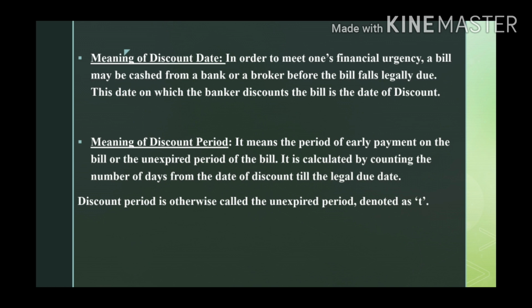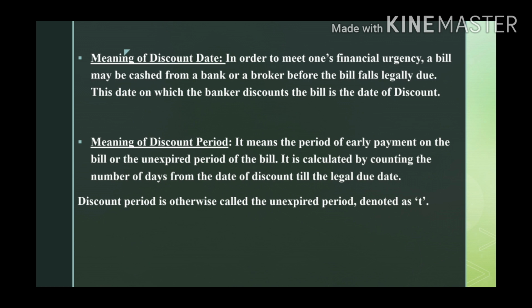In those cases the bill will be discounted. They will not give the full money; they will take some percentage for themselves. The date on which the seller goes and takes the money before the legal due date is called the discount date. Later, the banker or broker will collect the money from the buyer on the legal due date. So the banker or broker acts as a middleman and earns money.